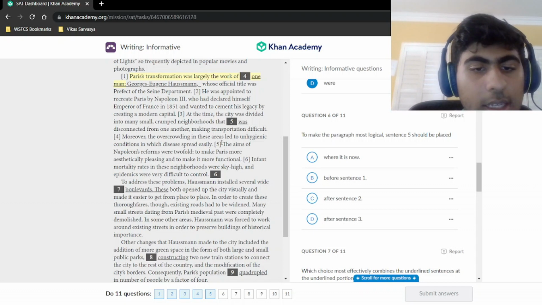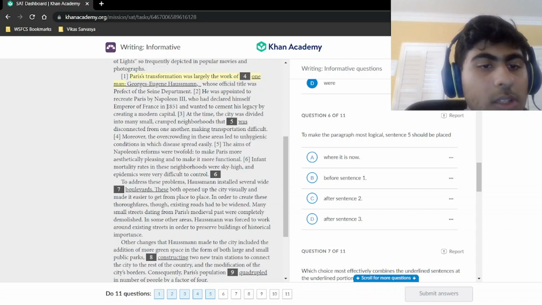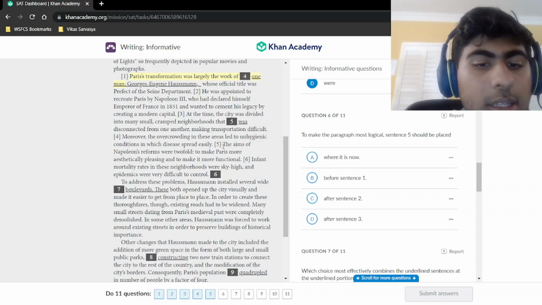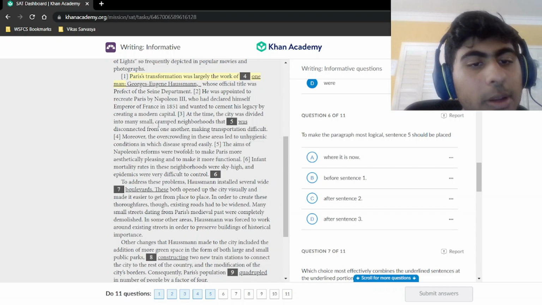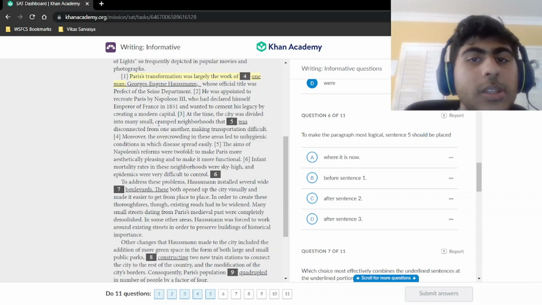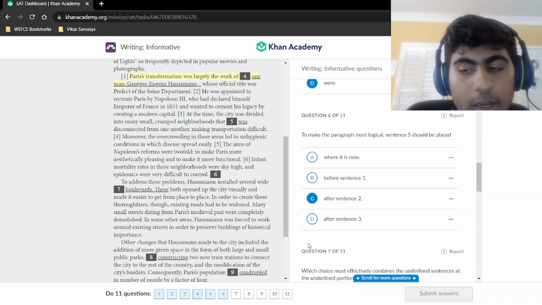The first thing I see is that we're talking about Napoleon's reforms, but we have Napoleon up here. So this should really be somewhere around here, right? So it says Napoleon III appointed this guy, and then he wanted this. He wanted what was going on in sentence 5. So first sentence 2 happened, and then he wanted what was happening in sentence 5. So sentence 5 is going to go right after sentence 2. After sentence 2 is our answer. And we can move on to the next question.